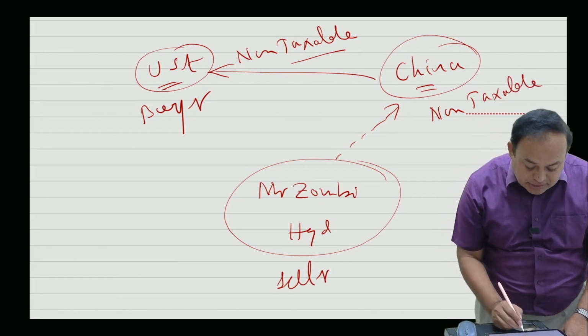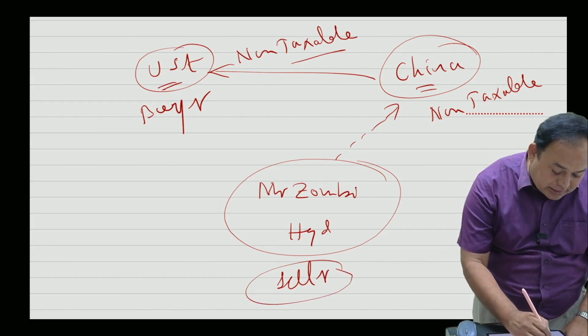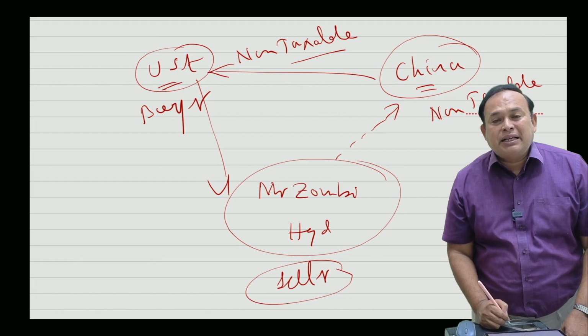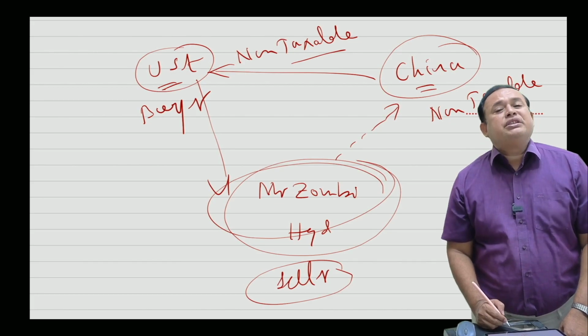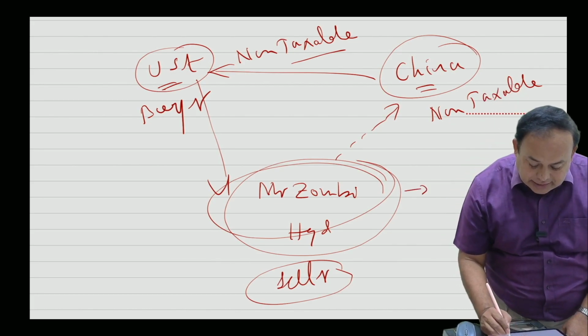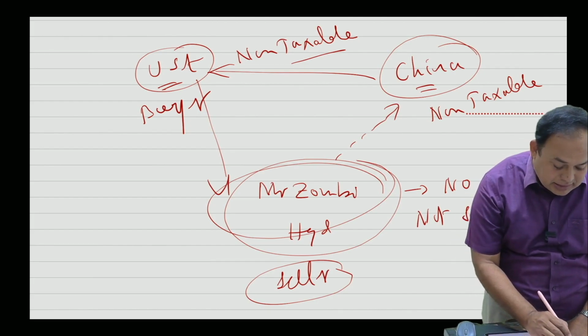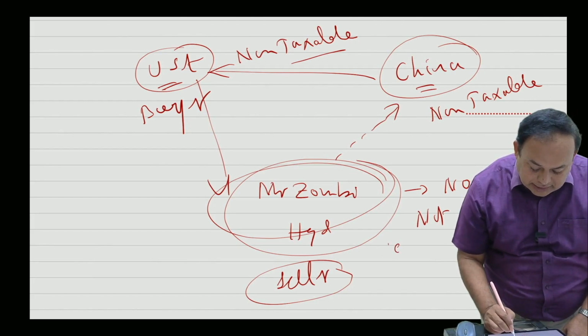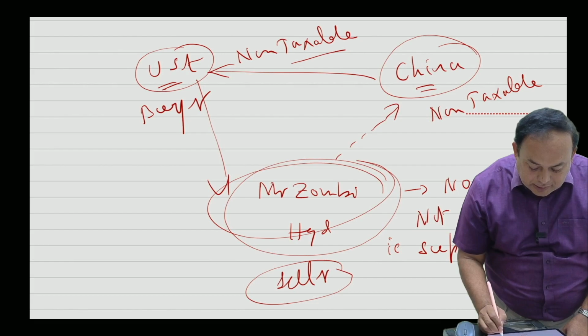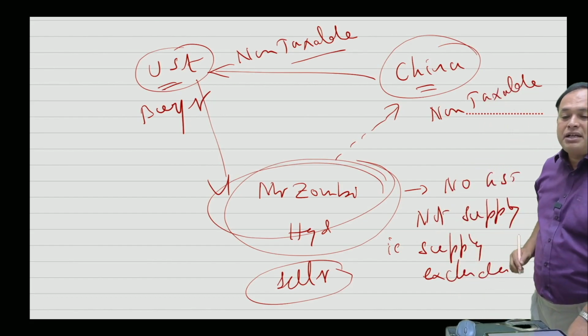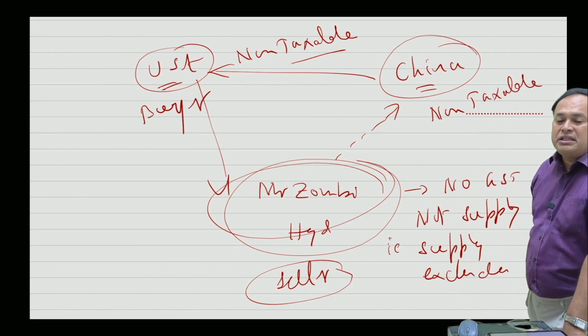In that case, seller Mr. Jumbi wants to collect the payment from the USA buyer. Is Jumbi making a supply of goods liable for GST? The law of the land here says there is no GST. First of all, it is not a supply. I can say that it is not a supply, or otherwise I can say that supply excludes this transaction. If this transaction is supply excluded, no GST, not a supply.